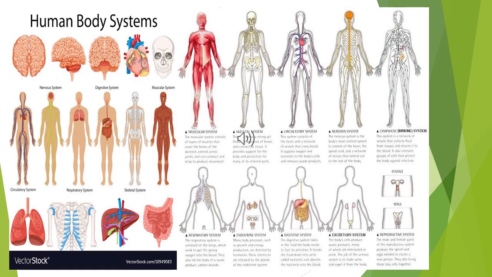So the human skeletal system is a framework of bones. The framework is the skeleton. The main function is protecting the internal organs, such as the heart, kidney, and stomach. It also gives structure to our body, allows movement with the help of muscles, produces blood cells, and stores minerals like calcium.